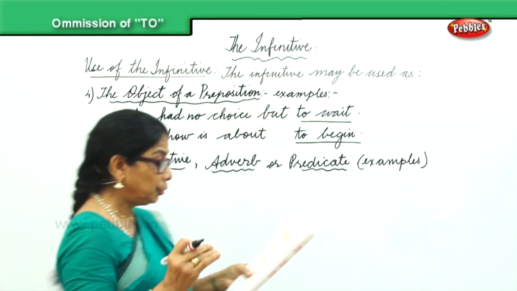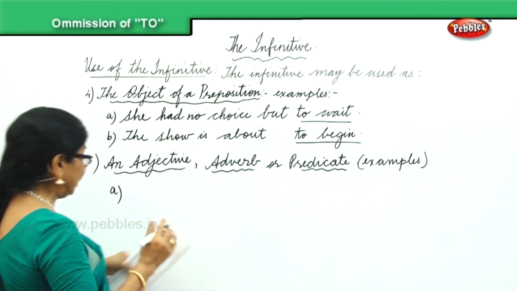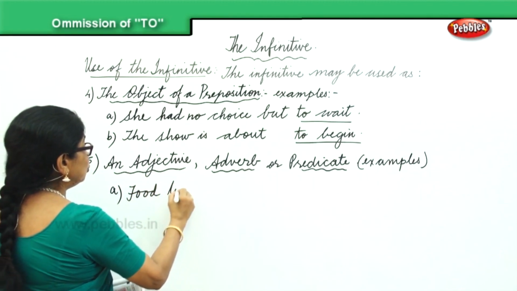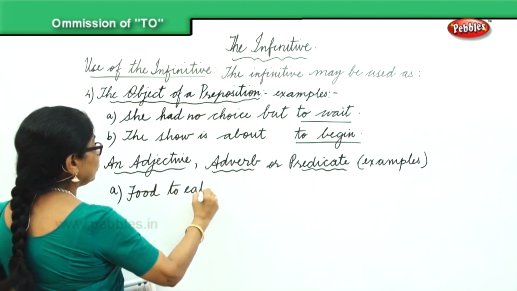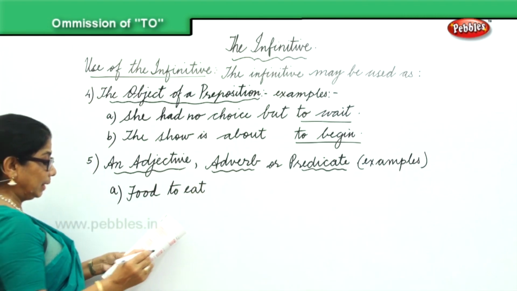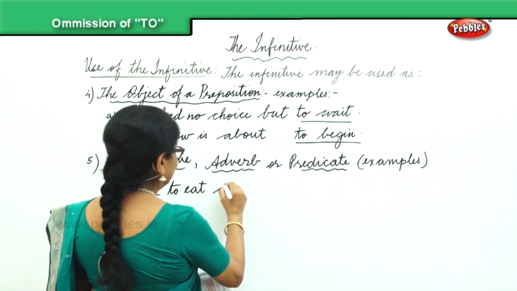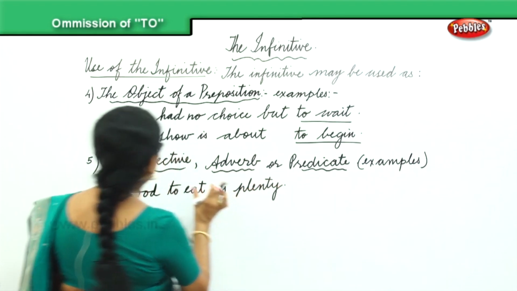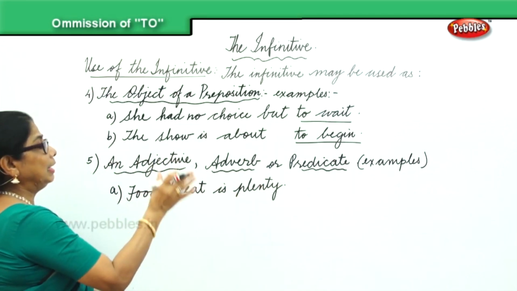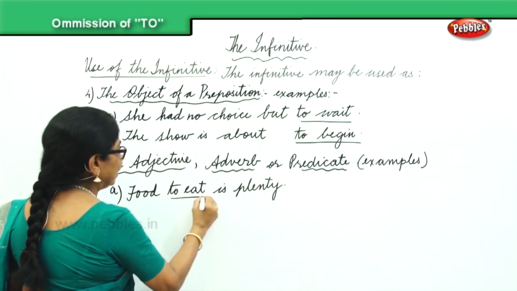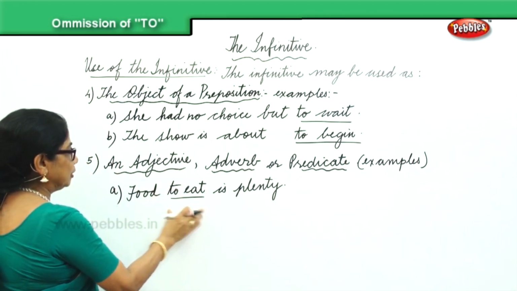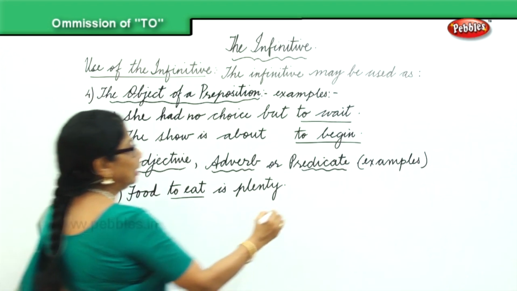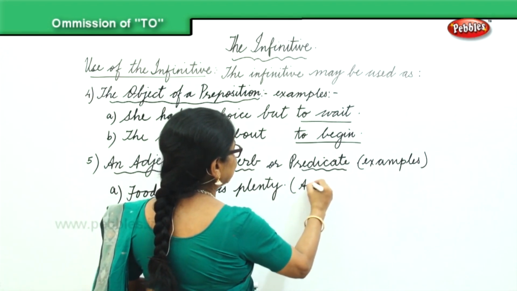Food to eat is plenty. We're talking about an adjective. The infinitive to eat may be used as an adjective. Food to eat is plenty. So here it's used as an adjective.